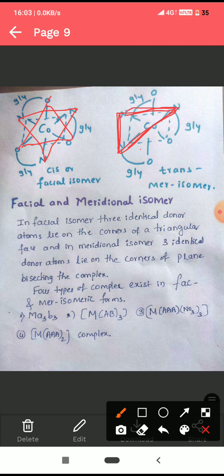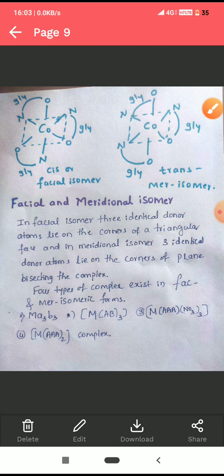This is about stereoisomerism. What do you mean by stereoisomerism? The complexes have the same molecular formula, but the spatial arrangement of atoms in space is different. They are called stereoisomers. In stereoisomerism, there are two types: geometrical isomerism and optical isomerism.